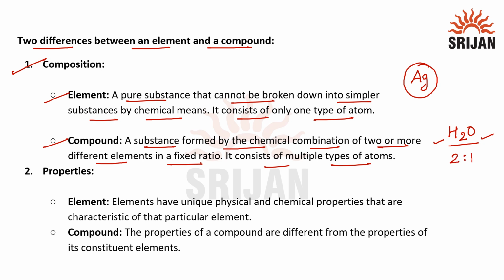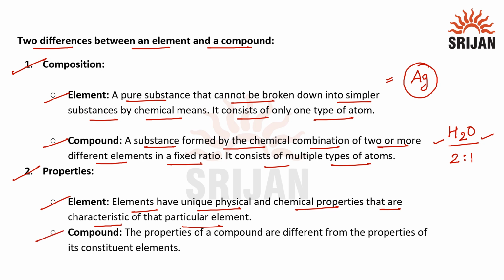The next difference is based on the properties. Let's talk about element. Elements have unique physical and chemical properties that are characteristic of the particular element. So here we can take the same example of silver. These atoms of silver are going to have unique physical and chemical properties, and the same physical and chemical properties will be present in the element.